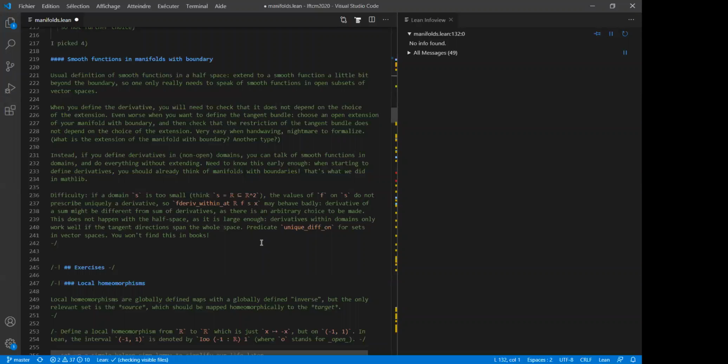So in Mathlib, we have a predicate on domains called UniqueDiffOn, for sets in vector spaces. And when we define a manifold with boundaries, we require that the range of this embedding function should be a unique differentiability set. And that's really something specific, I think, to formalization that never shows up in the books, because you don't need to bother with that kind of stuff in books because everything is obvious. When you want to formalize, you have to also take care of the obvious stuff.